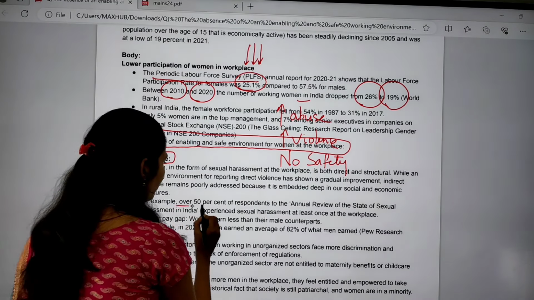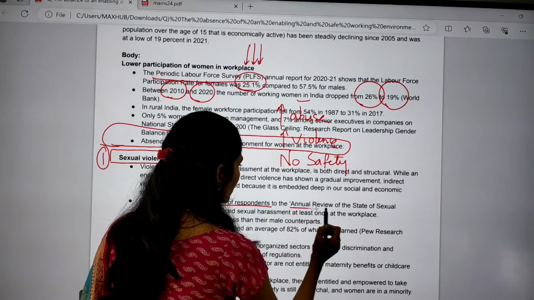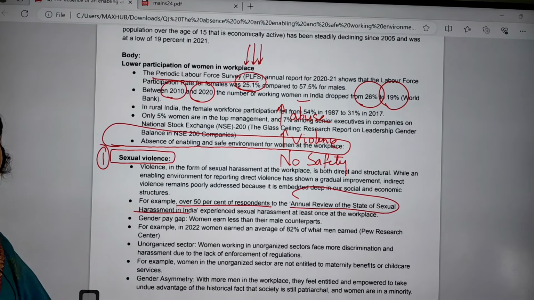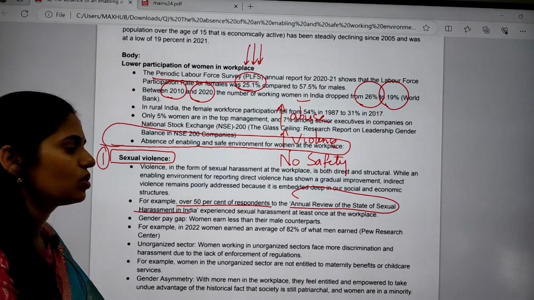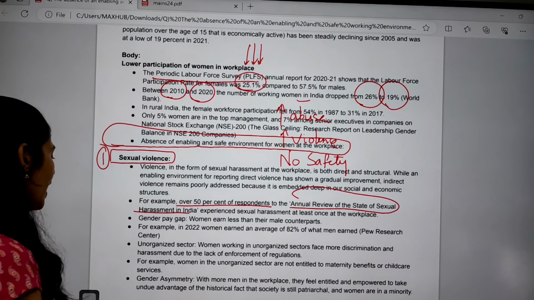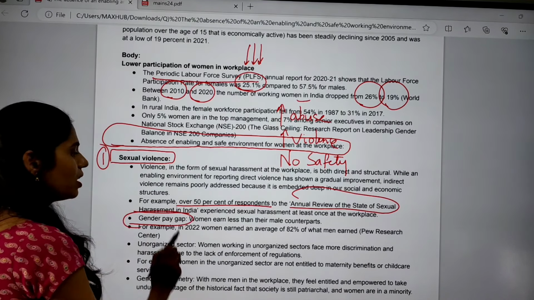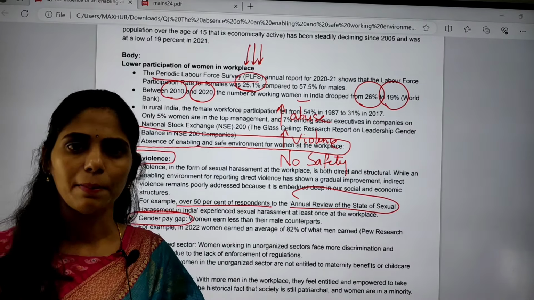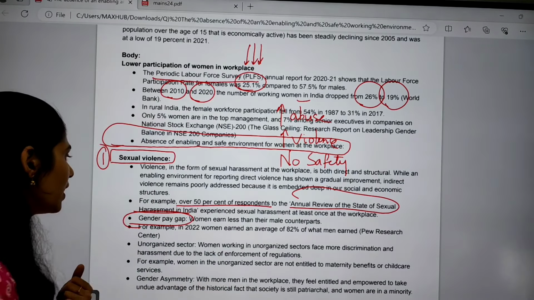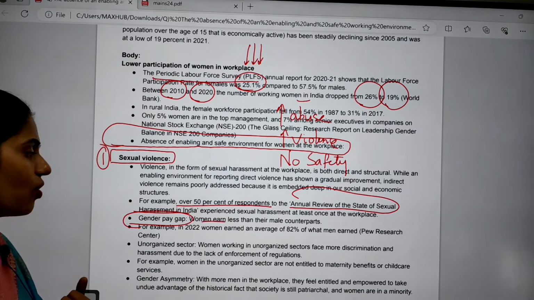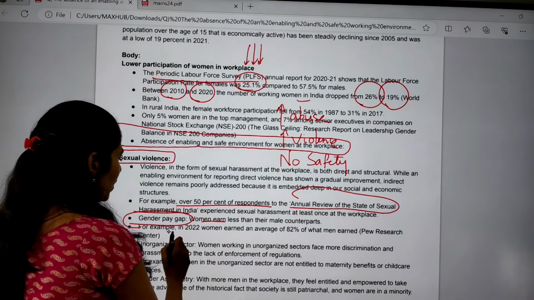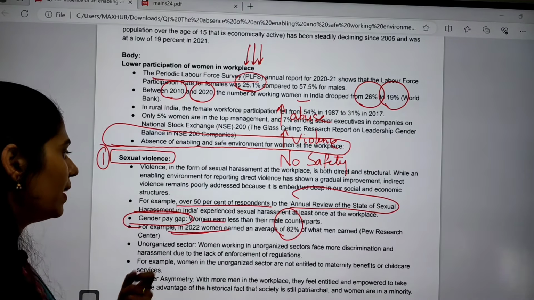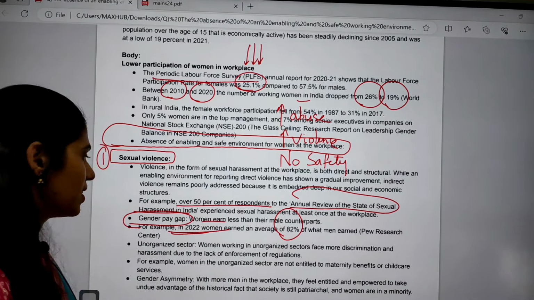For example, over 50% of respondents to the annual review of the state of sexual harassment in India said that they had faced sexual harassment at least once at the workplace. And this next one is because of the gender pay gap. Whenever women and men do the same job, men get better pay compared to women. Women get less than their male counterparts. For example, in 2022, women earned an average of 82% of what men earned, according to the Pew Research Center.